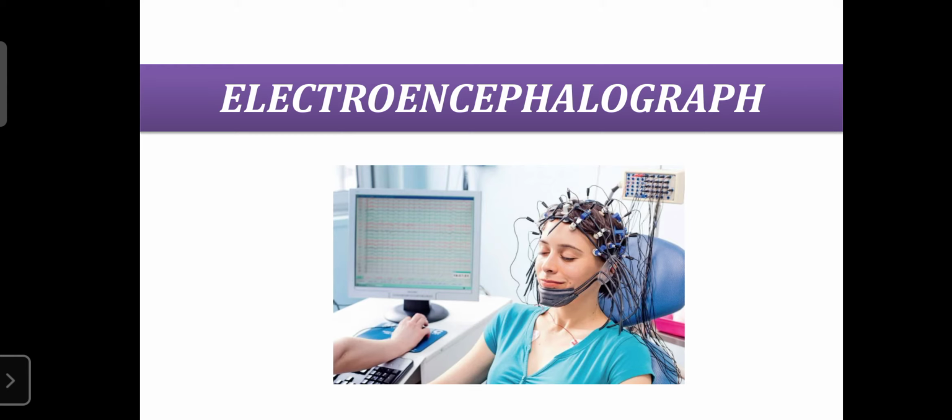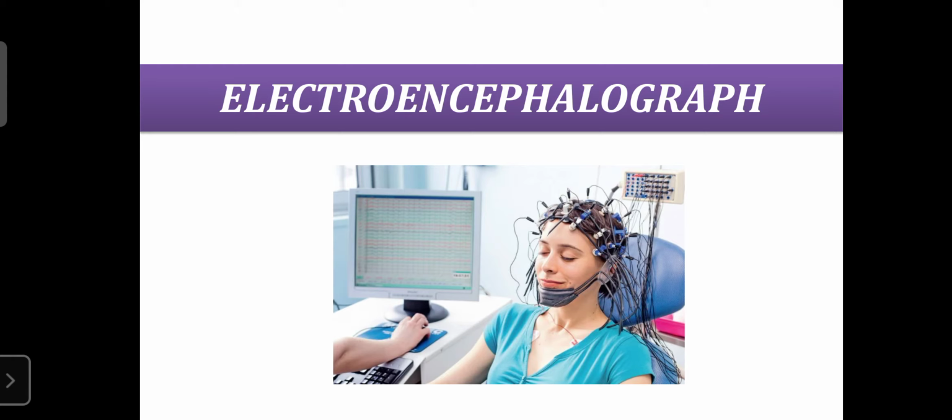This is a machine that can record brain waves, and recording and studying the brain waves is helpful for studying various disorders related to the brain.